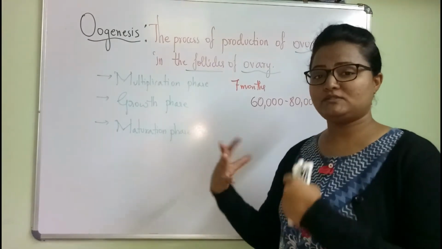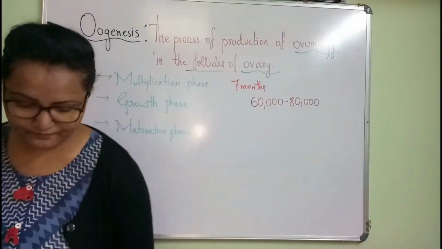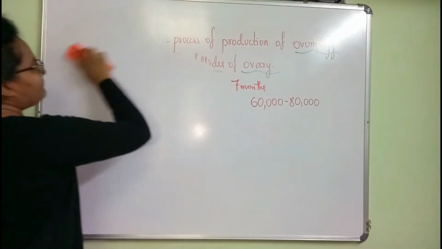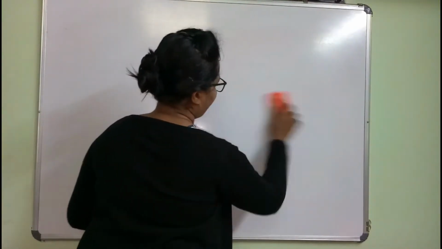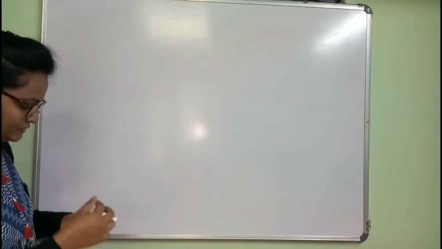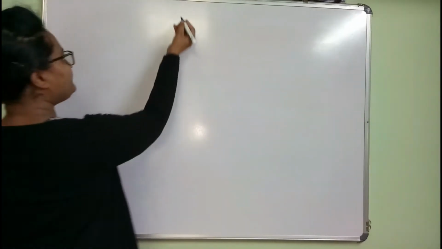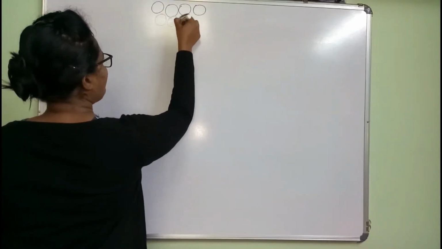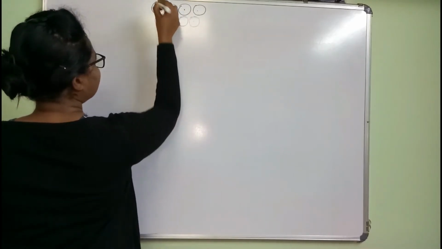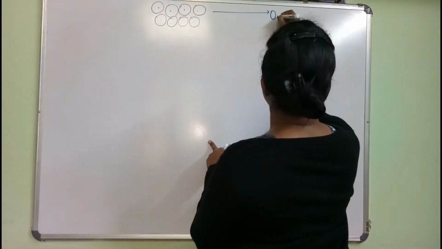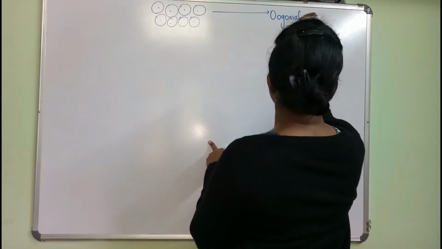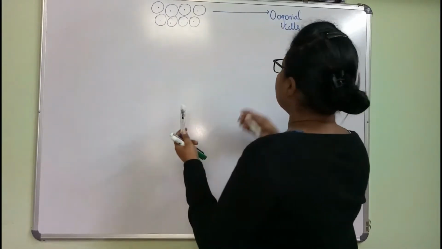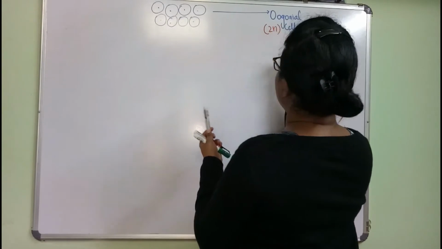So now we'll begin with the process of oogenesis. As I have already told, at the time of fetus development there will be production of the sex cells, the oogonial cells, and these oogonial cells are diploid in nature.